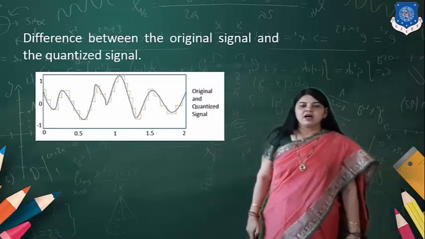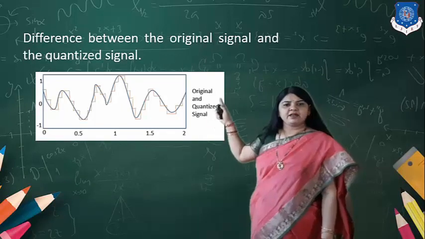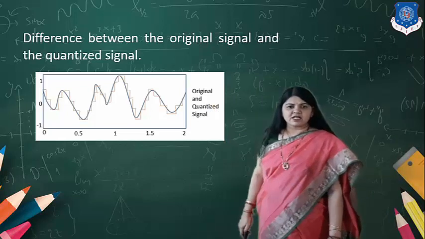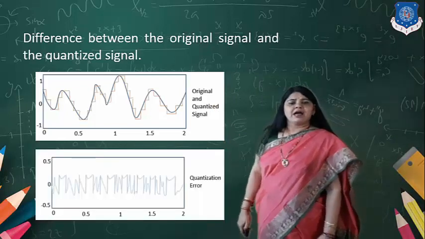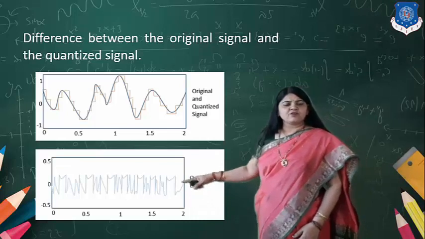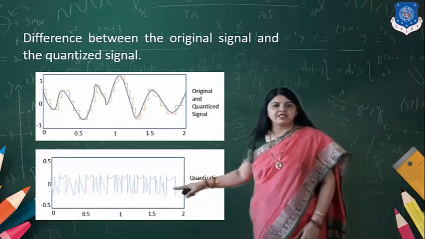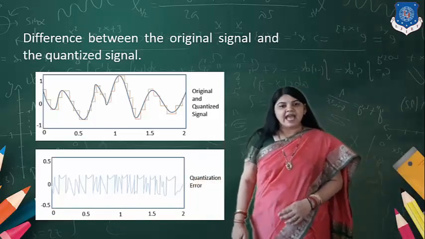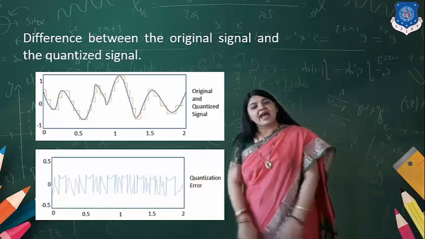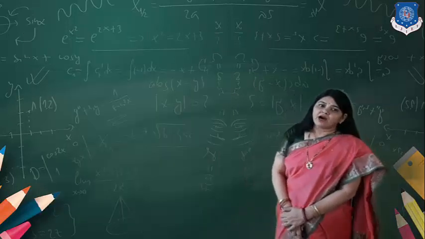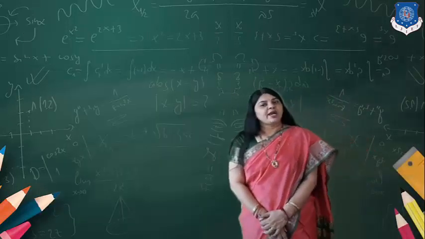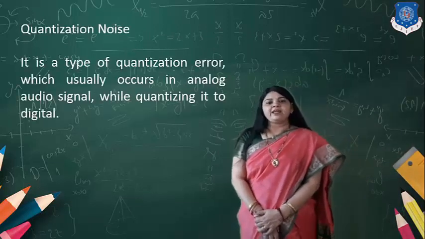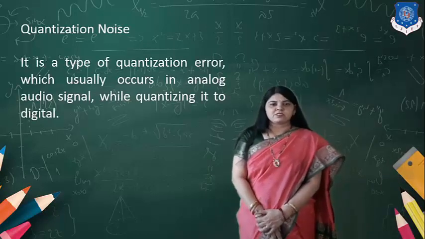You can see over here the original signal and the quantized signal. Whatever difference appears in the output is the quantization error. So this way we have the output for the sampled signal, the actual value of the particular sample, found by the quantization procedure.